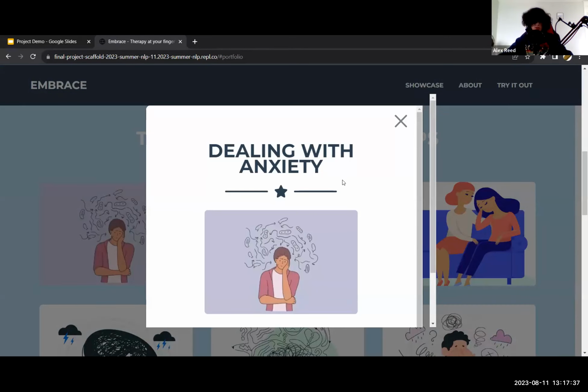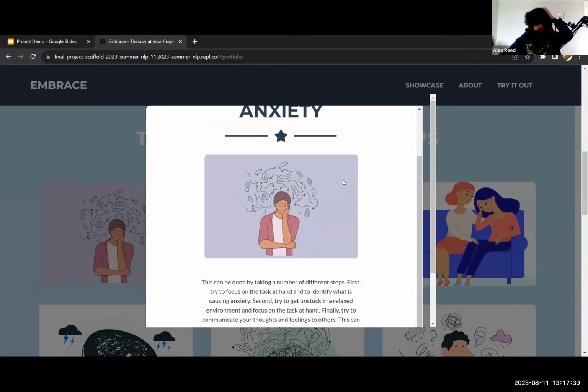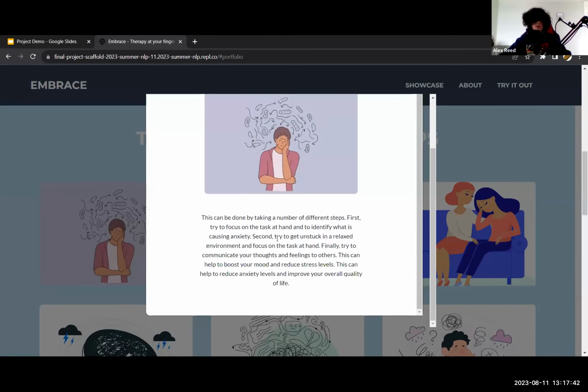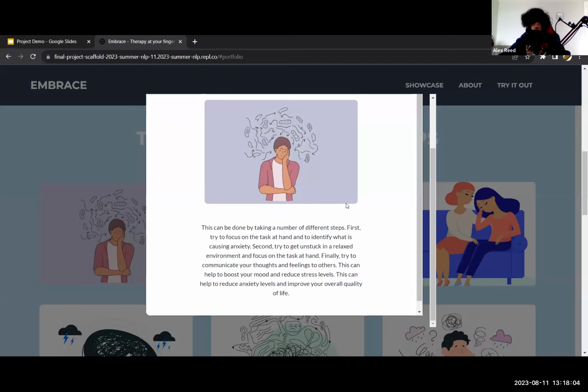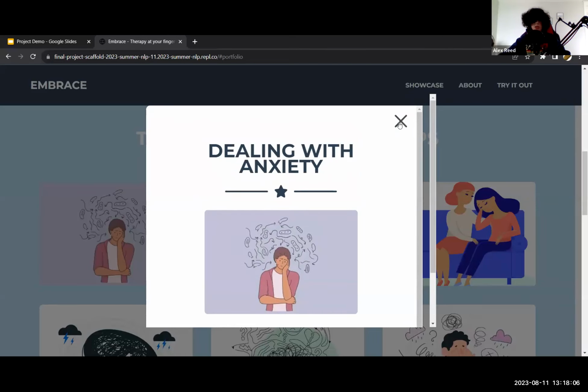First, we have dealing with anxiety. Given this prompt, the model gave this output. This can be done by taking a number of different steps. First, try to focus on the task at hand and to identify what is causing anxiety. Second, try to get unstuck in a relaxed environment and focus on the task at hand. Finally, try to communicate your thoughts and feelings to others. This can help to boost your mood and reduce stress levels. And this can help to reduce anxiety levels and improve your overall quality of life. So that is the example output for the dealing with anxiety prompt.